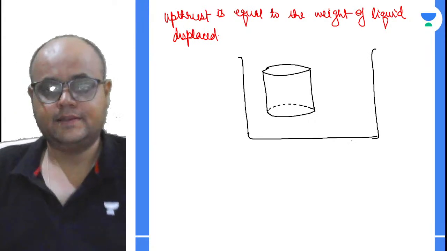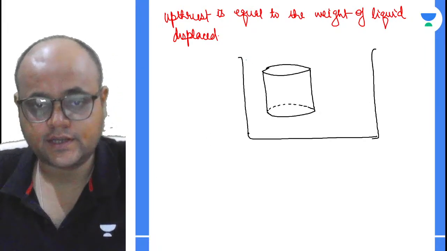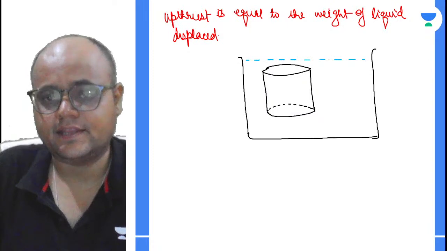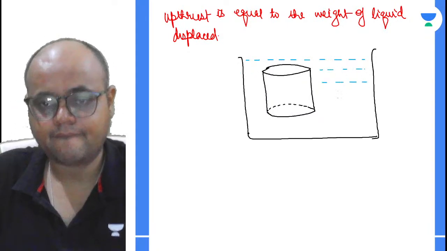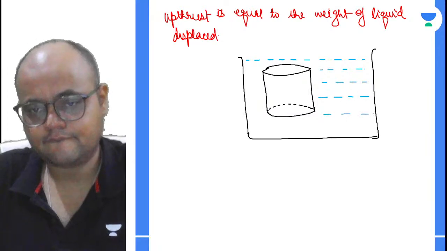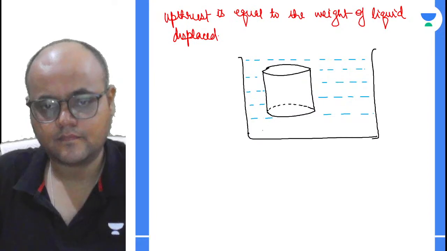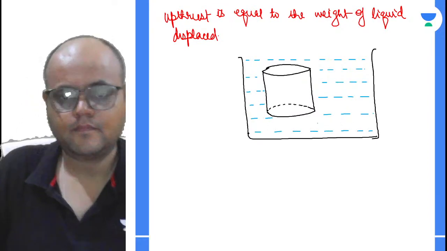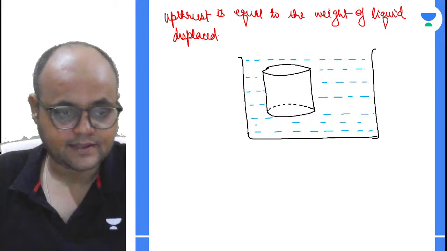Okay, right, and let us assume that it has water in it, a fluid rather. Instead of calling it water, let's call it fluid. Right, this is how it looks like.